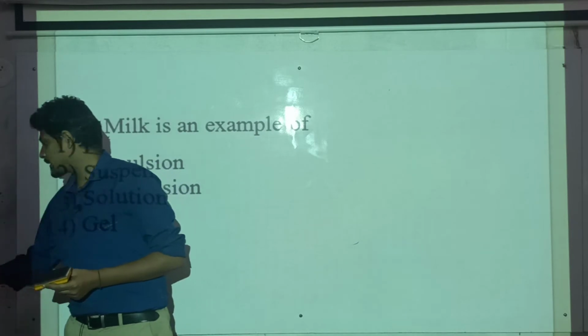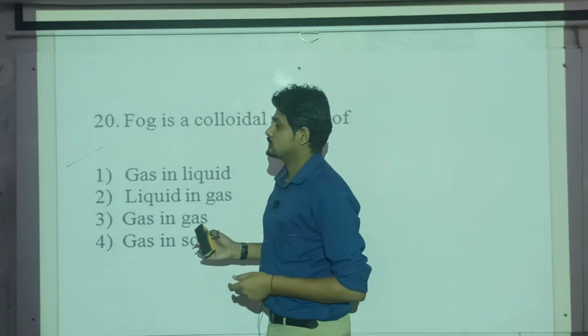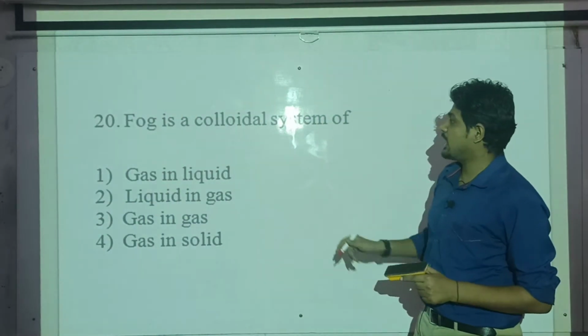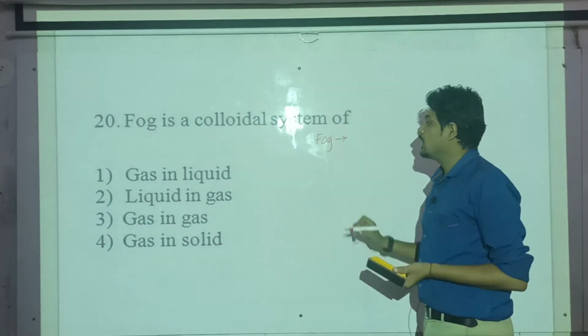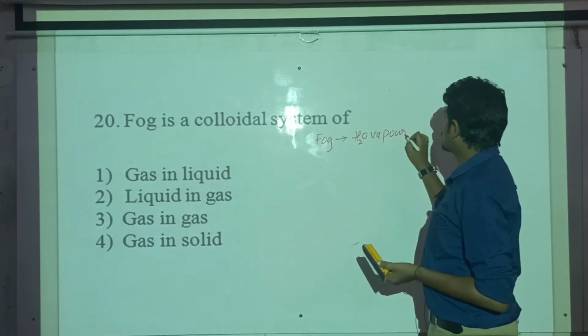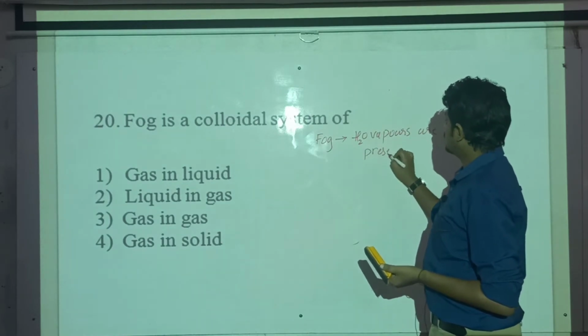Moving on to the next question. Fog is a colloidal system of what type? Again you have to remember, what does fog contain? In fog, water vapors are present in air.